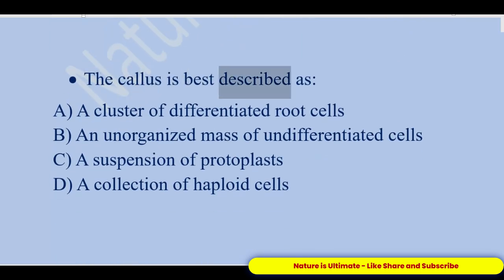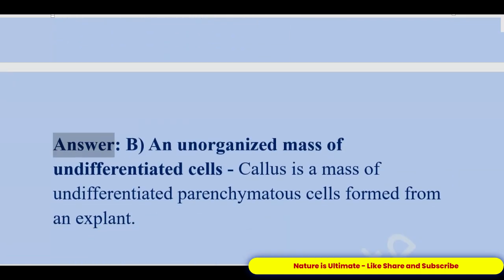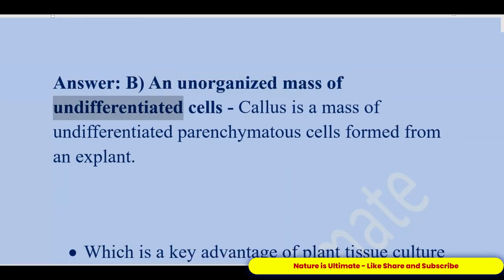The callus is best described as A. A cluster of differentiated root cells. B. An unorganized mass of undifferentiated cells. C. A suspension of protoplasts. D. A collection of haploid cells. Answer: B. An unorganized mass of undifferentiated cells. Callus is a mass of undifferentiated parenchyma cells formed from an explant.